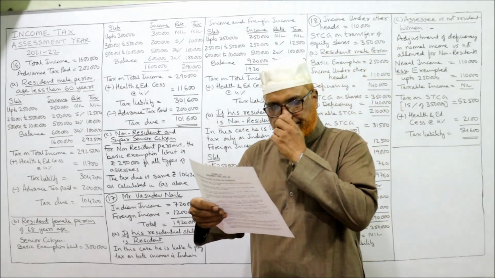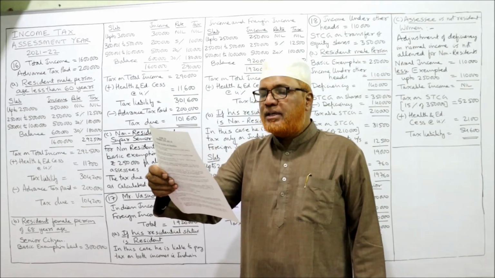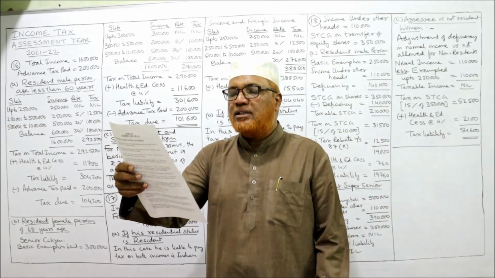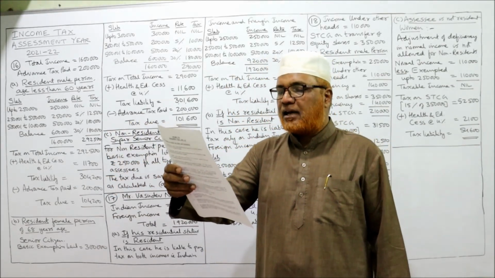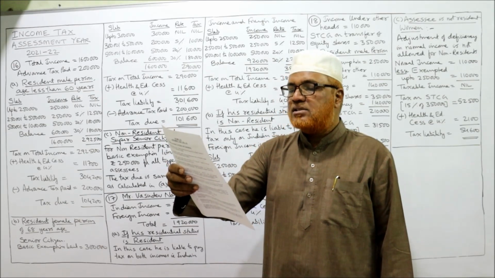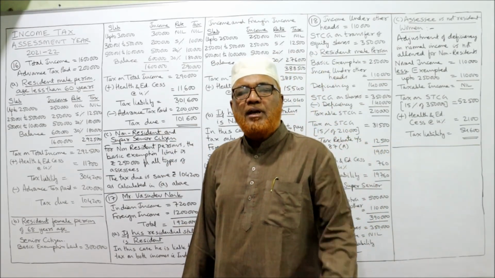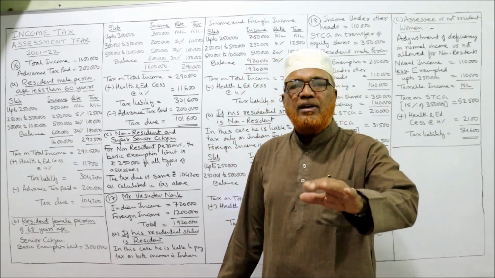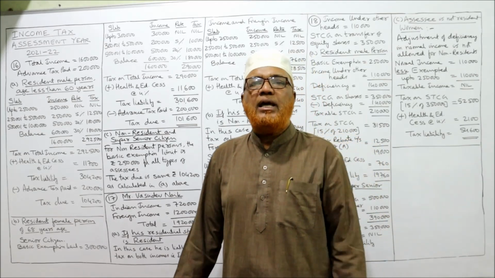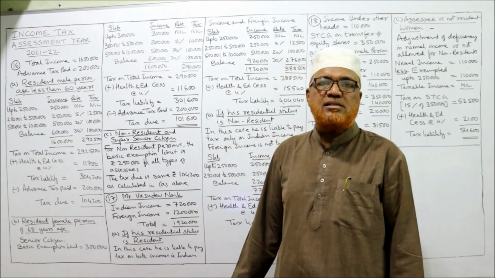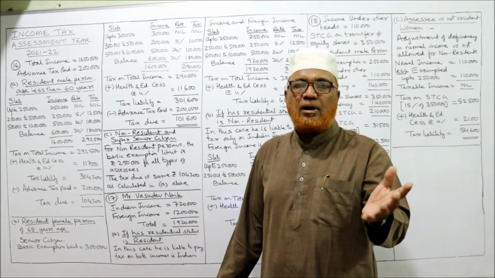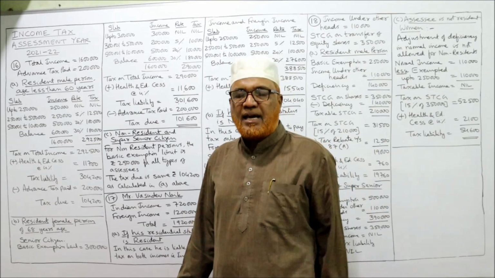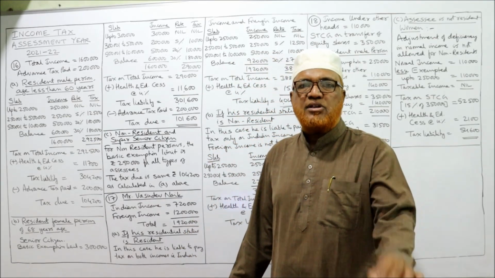Now, the 17th one. For the previous year 2021, Mr. Vasudev Naik's income in India is 7,20,000 and in a foreign country is 12 lakh. Calculate tax liability in the following situations. The new point in this problem: the SSC is having Indian income and foreign income. This point we'll discuss more in the coming chapter called Incidence of Tax. There I'll discuss in detail which Indian or foreign income is taxable. Normally people will think that Indian income is taxable and foreign income is exempted. Yes, but there are some exceptions.